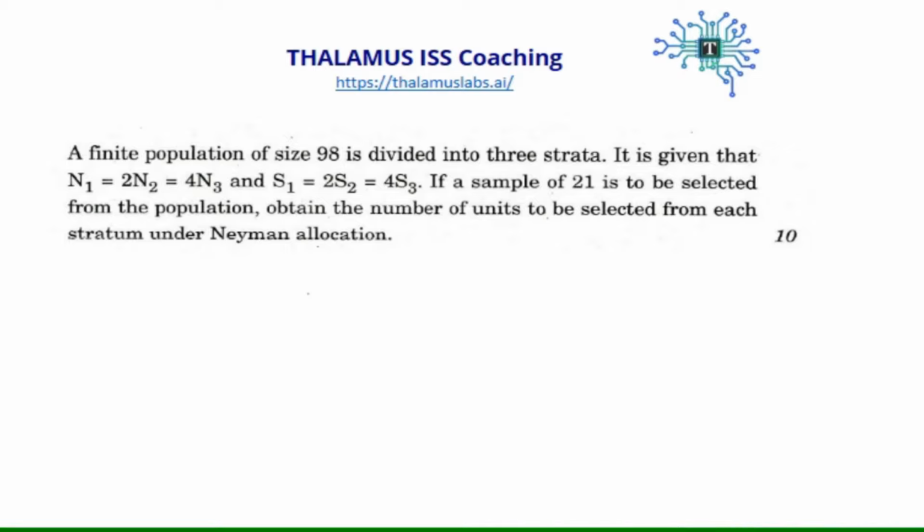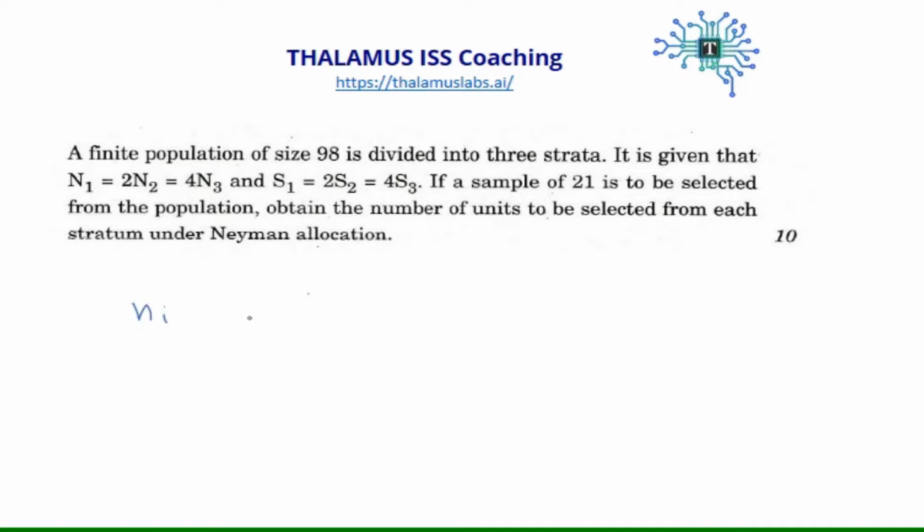So it's a problem from stratified sampling, and they ask for the number of units to be selected, meaning the sample size from each stratum. As we know, in Neyman allocation, our sample size depends on the stratum variability as well as the stratum size, right?